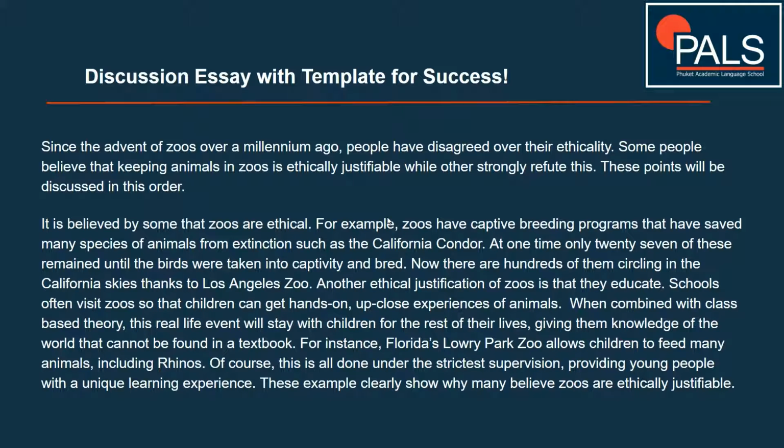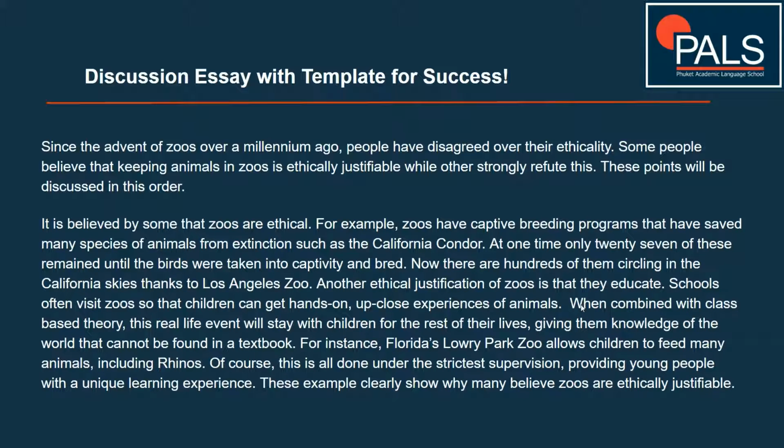Okay, then the paragraph itself. We have a short and sweet topic sentence, clearly stating the main idea of the paragraph. Then we have a real life example about the California condor. And then we have the second supporting point, which is about how zoos educate. Okay, and then we develop that quite a bit in here.